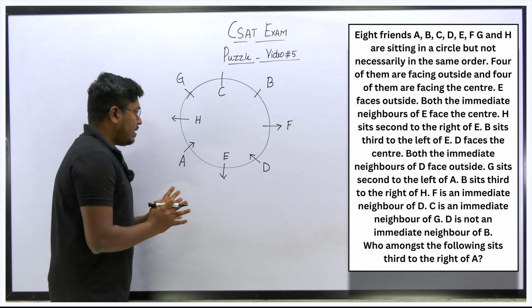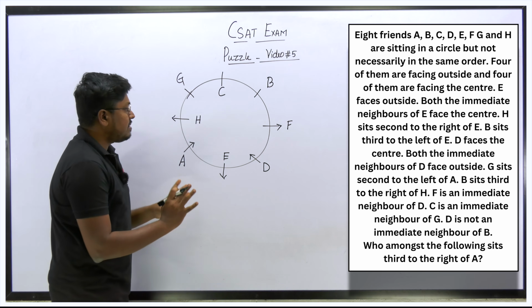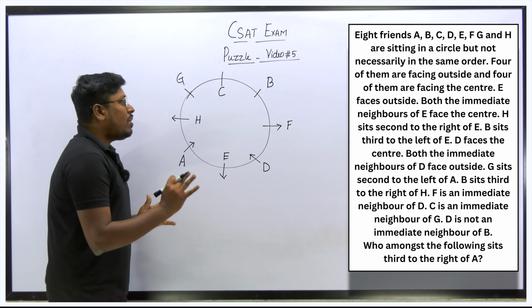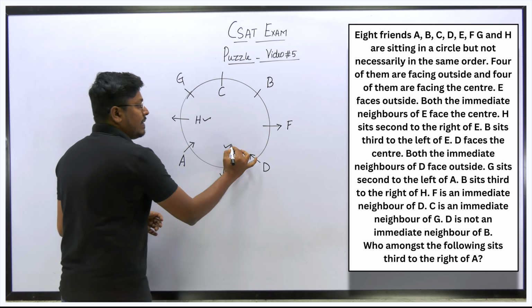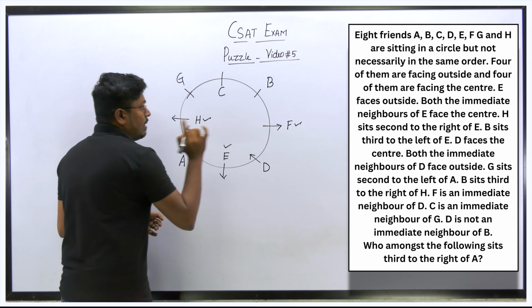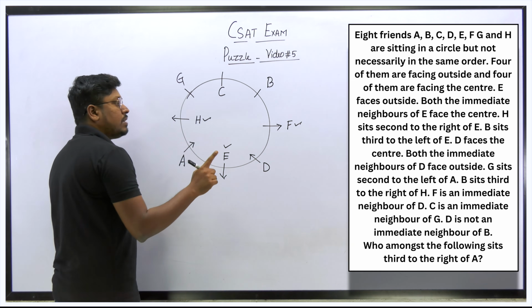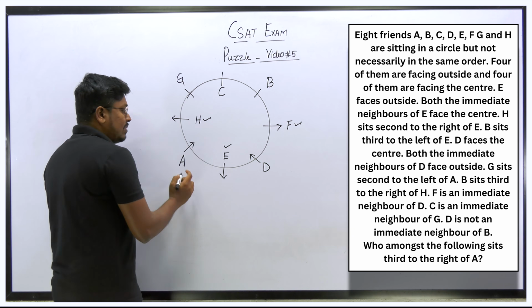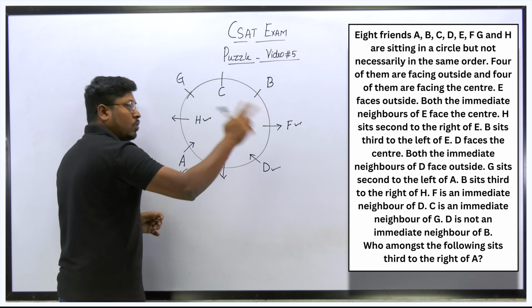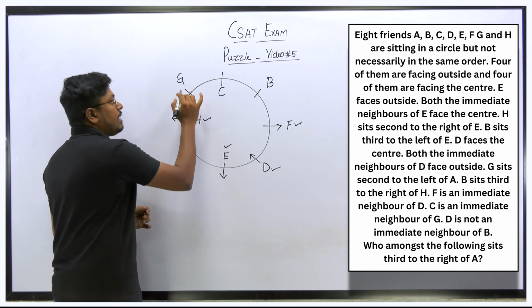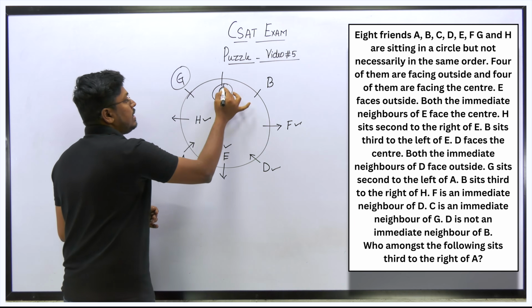So finally, after fixing all the persons, we can see that only three are facing outside. That is, H is facing outside, E is facing outside, F is facing outside. But still one more person has to face outside, but we don't know who that person is. Similarly, A is facing inside, D is facing inside, but still two more persons have to face inside. Here it is G, C and B.